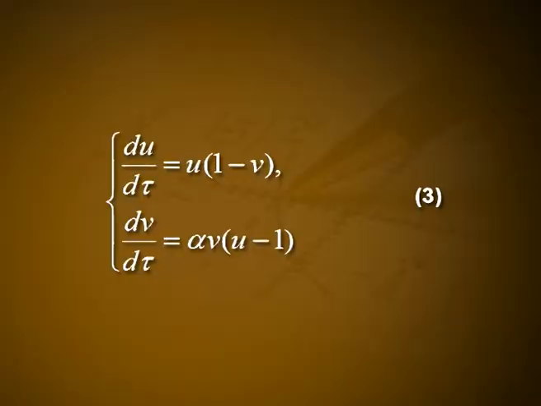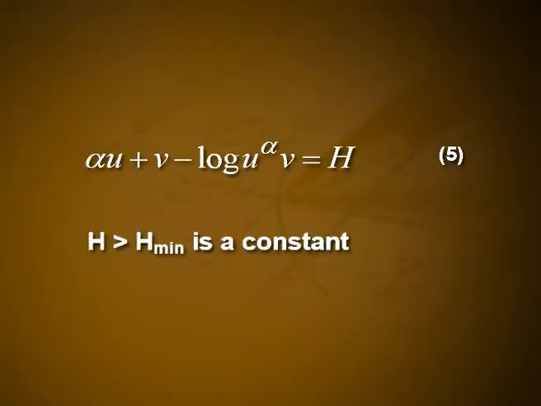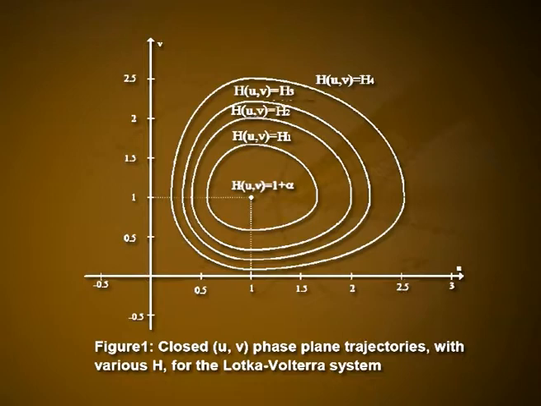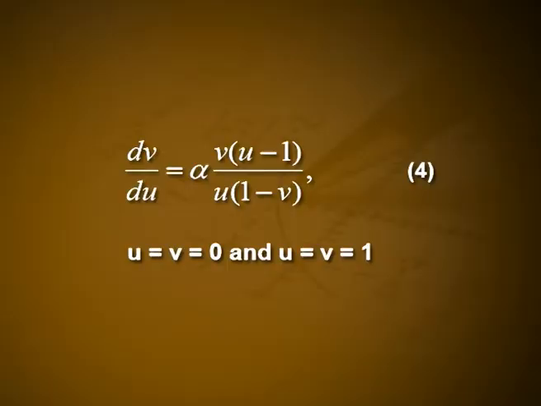A closed trajectory in the uv plane implies periodic solutions in tau for u and v in equation 3. The initial conditions u(0) and v(0) determine the constant h in equation 5 and hence the phase trajectory in figure 1. From equation 4, we can see immediately that u has a turning point when v = 1 and v has one when u = 1.